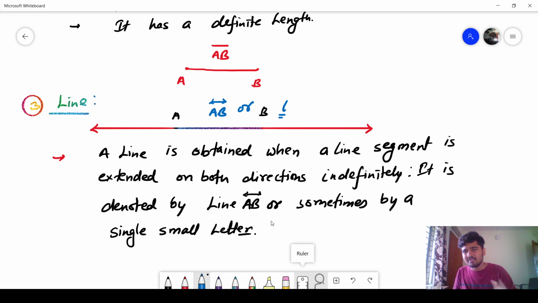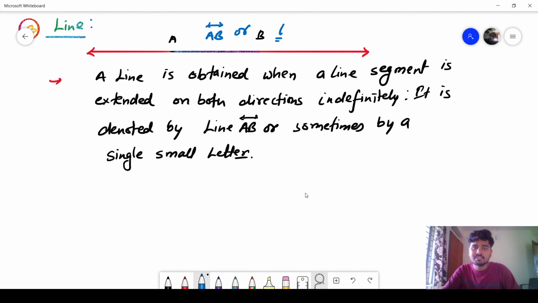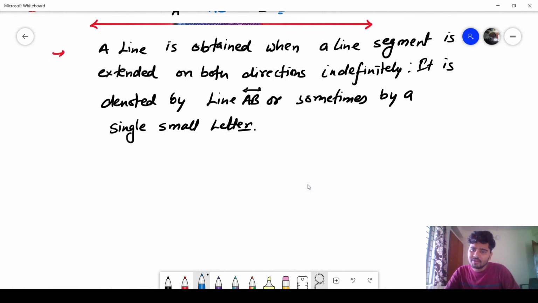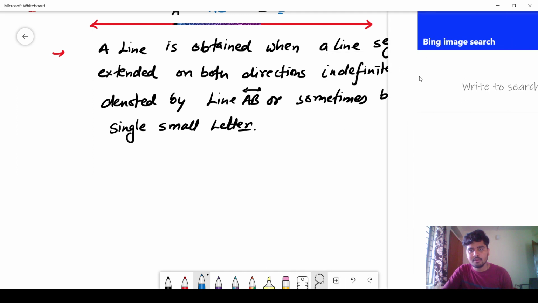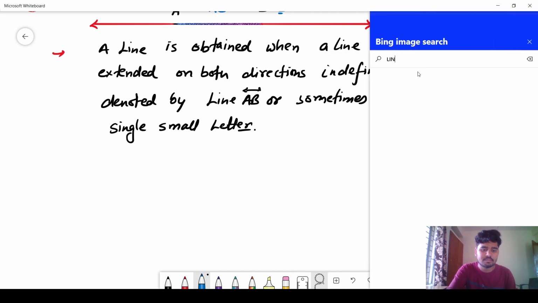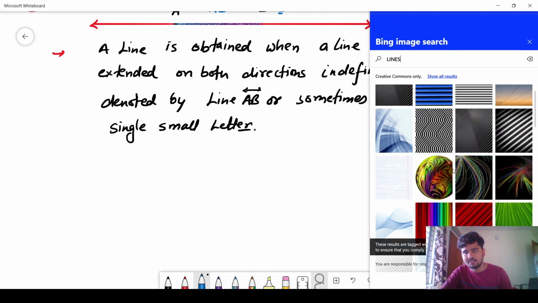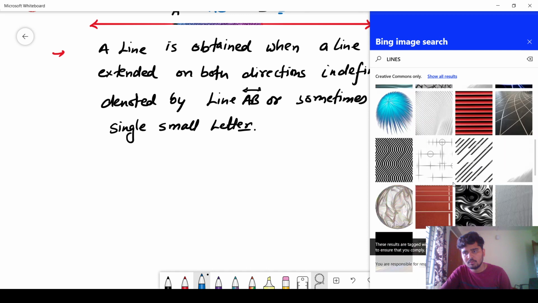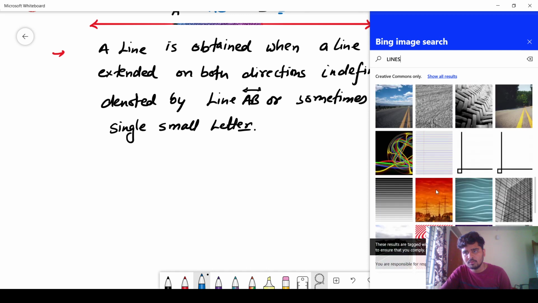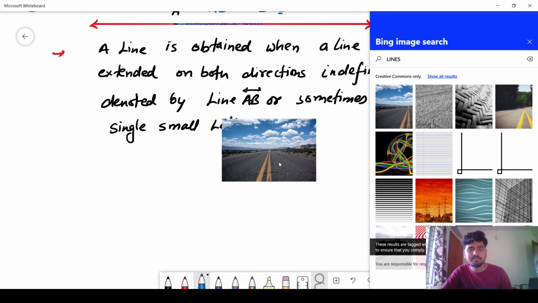Real life example. I will take wires. Our electric wires we are seeing around, they are going indefinitely, we can't measure them. That is the meaning of a line. It will go on both the sides. Here, this is a yellow color.